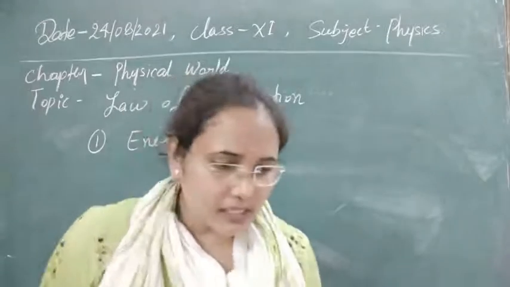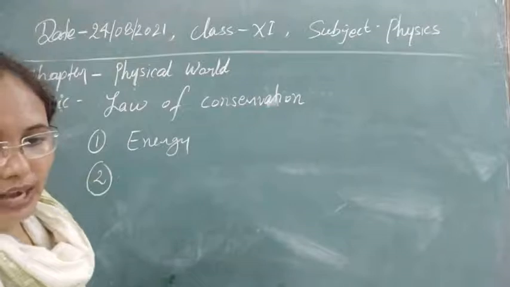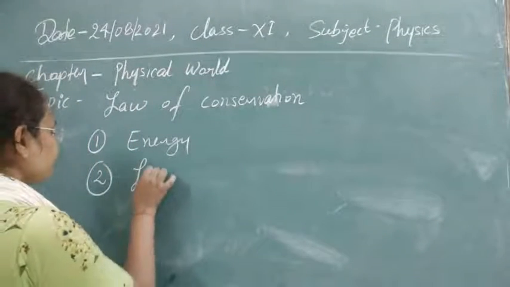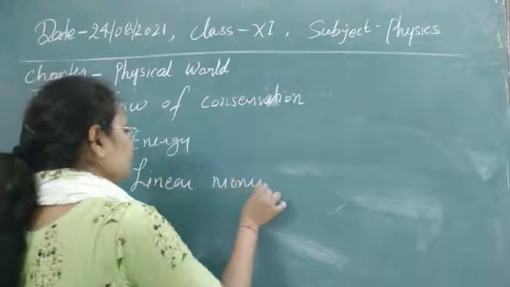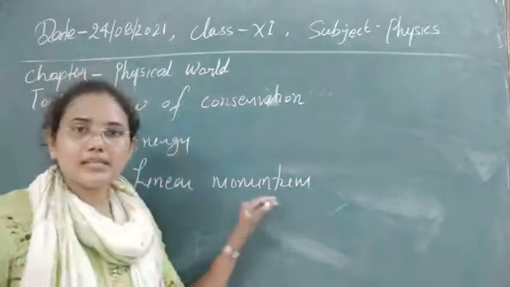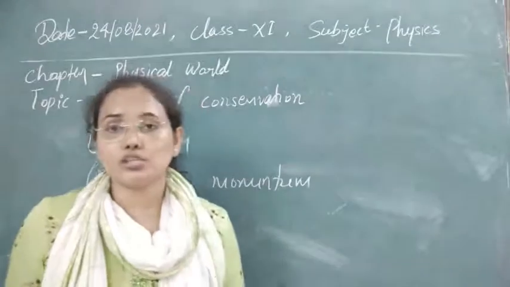Clear, I think. The second quantity that is conserved in nature is linear momentum. First of all, what is momentum? Momentum is the quantity that tells us whether a body is in motion or not.